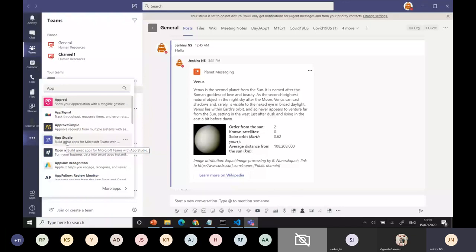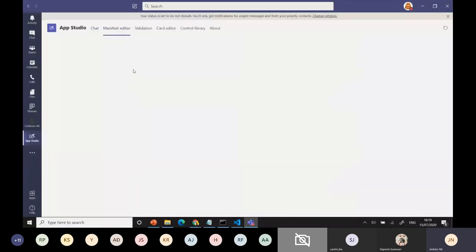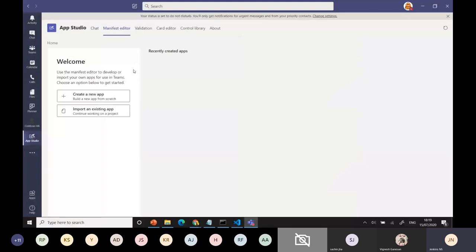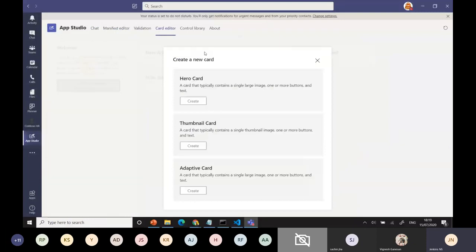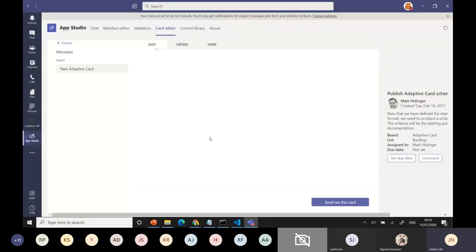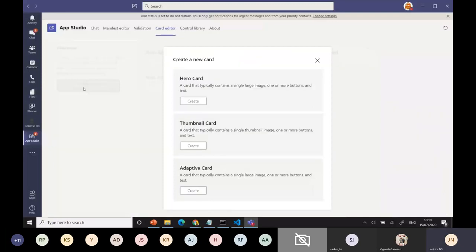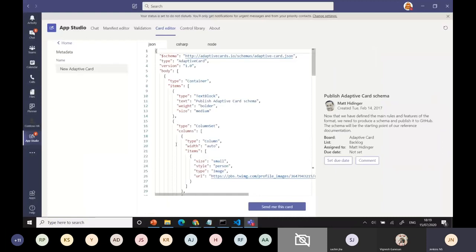When you go to App Studio, we have the manifest editor, which is nothing but registering the app. We also have the card editor. You can go for any hero card, thumbnail card, or adaptive card, and make samples using this editor. For example, I want to create something like this. It says send me the card. Like this, you can get the code. I will show in my example how to use it.